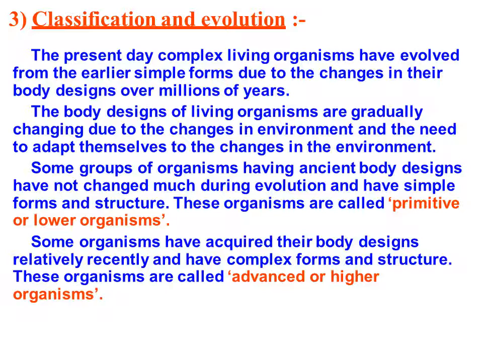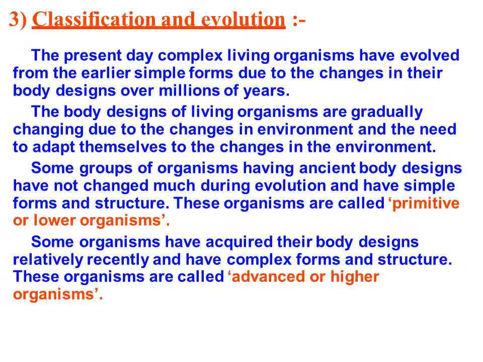So present day complex living organisms have evolved from the earlier simple forms due to changes in their body design over millions of years. As for example, we can say we have evolved from monkeys or apes. And what are the peculiar characteristics? Okay, they bend, they walk with four legs. Okay, and they have tails. But do we have tails? That means due to evolution, our tails have been reduced because we don't use them.